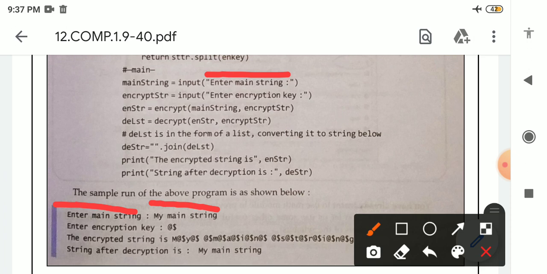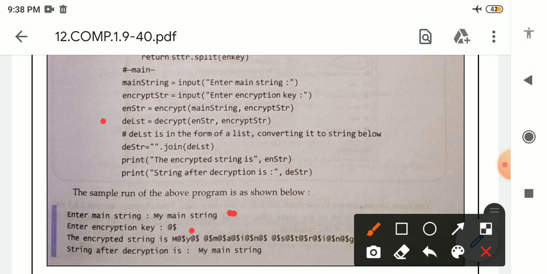After that, see here, we have to accept the symbol which will be attached with the string. The string is my name string. So here the user is providing the symbol, see here, enter encryption key. Enter encryption key means here the user is providing which symbol? At the rate and dollar. This is the string and this is the symbol.